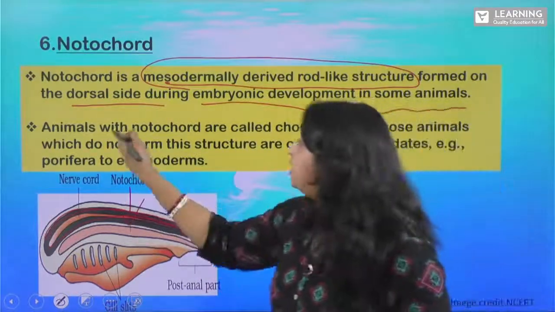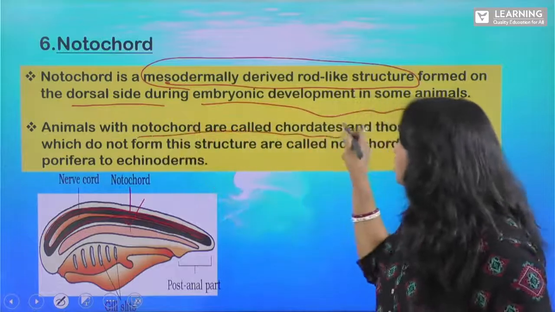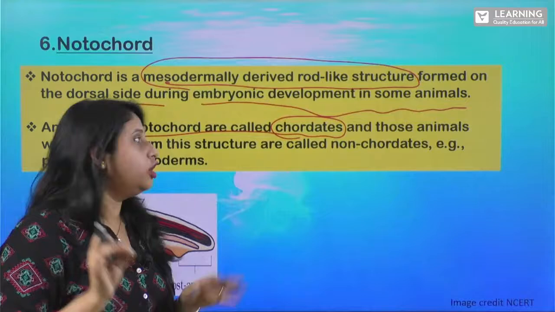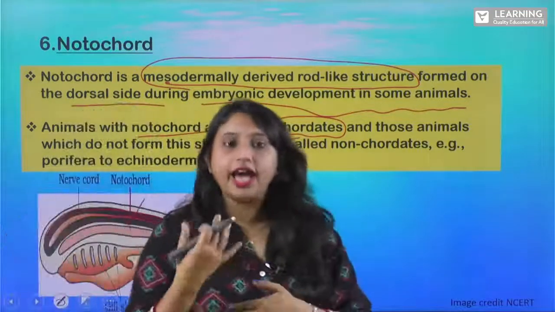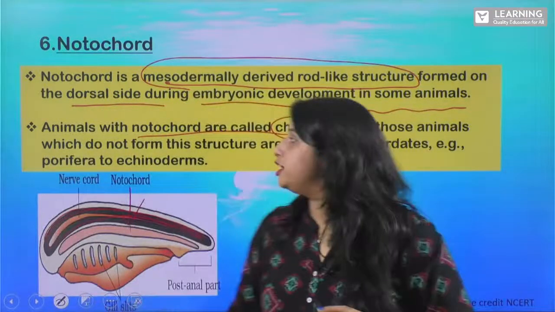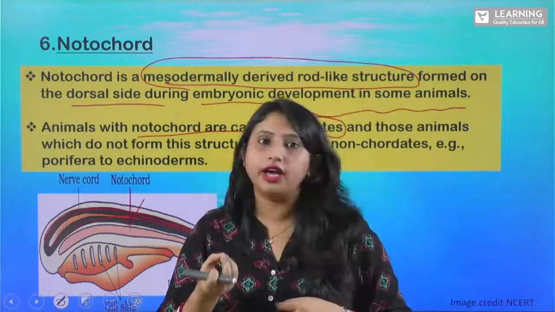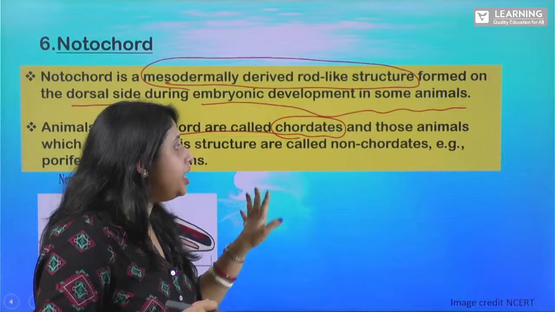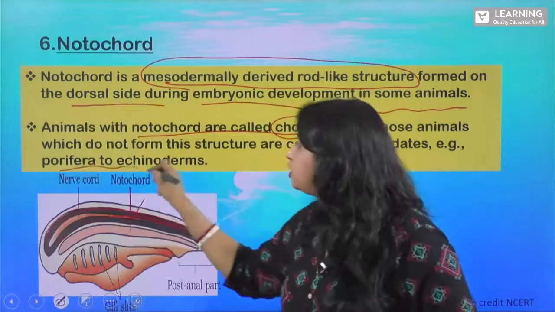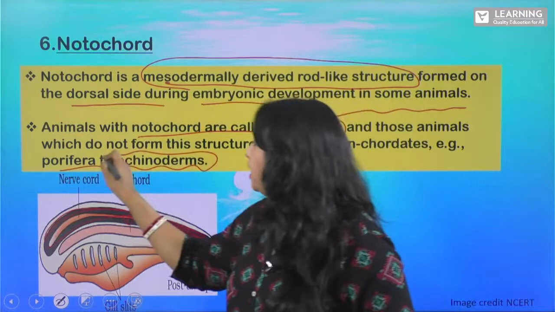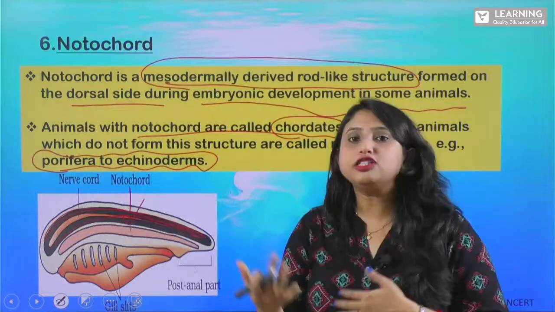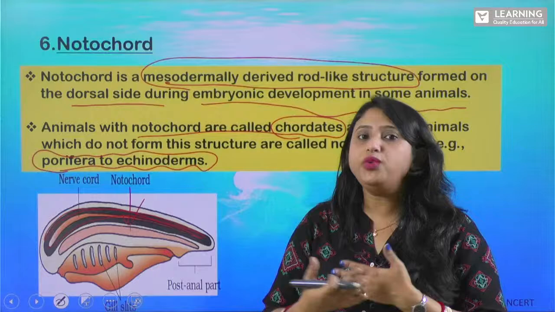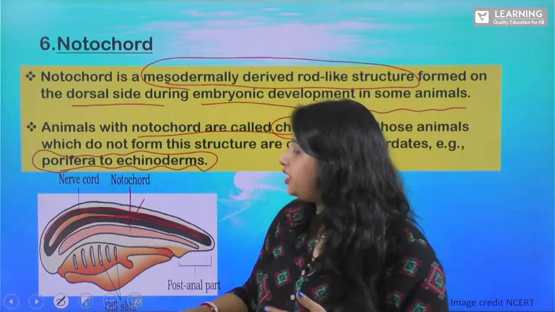Clear? And the animals with notochord are called chordates. So the animals who have your notochord are called chordates. And the animals that do not have notochords are called non-chordates. Clear? So we can see it from, for example, Porifera to echinoderms. So this is all about your basis of classification, how we can classify the animals, right? These are the various features.